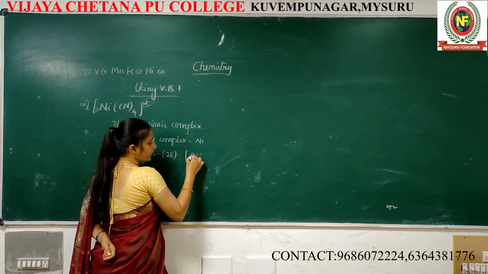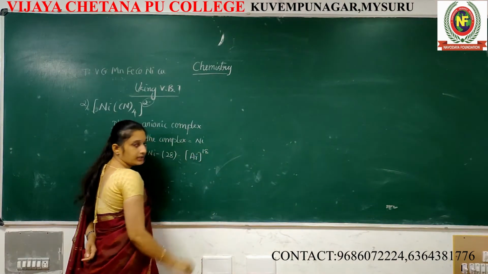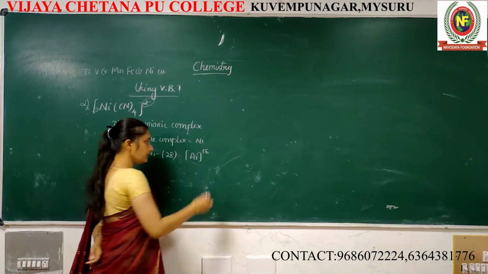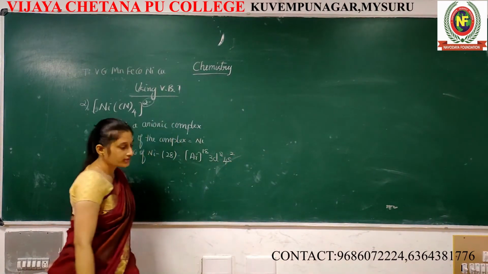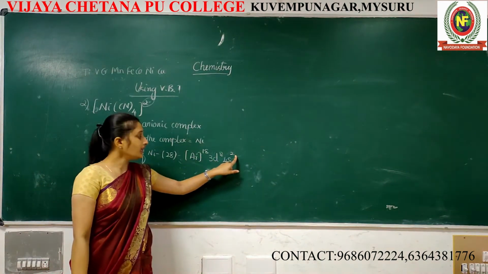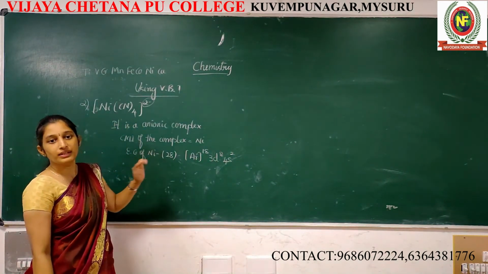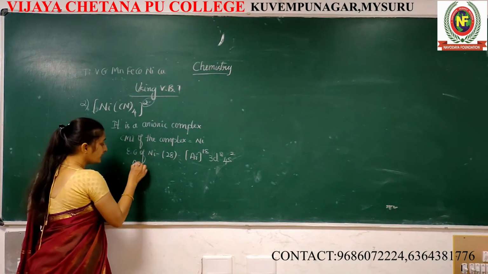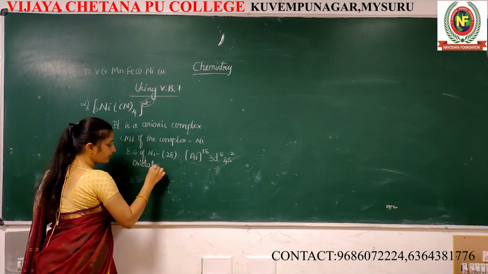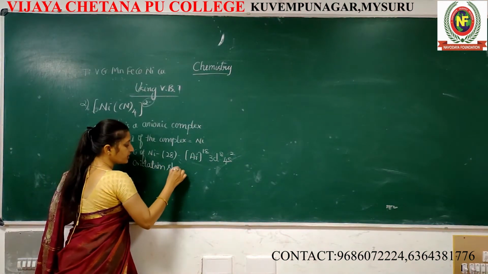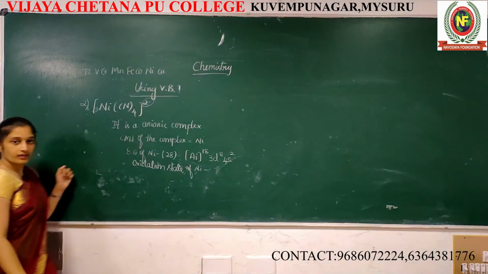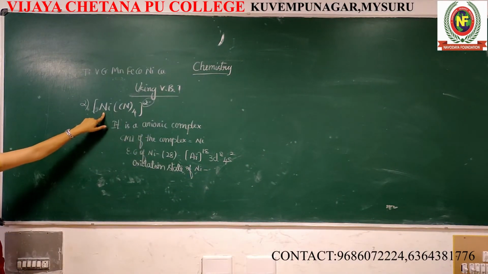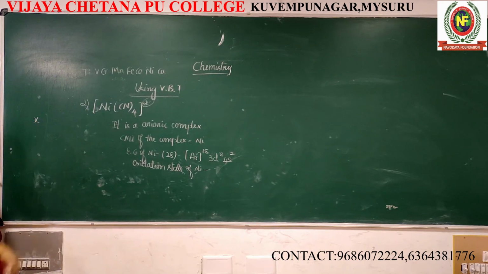So, argon 18, 3d8. Oxidation state of nickel. Calculate the oxidation state for nickel. I don't know the oxidation state, that's why I am taking it as X.